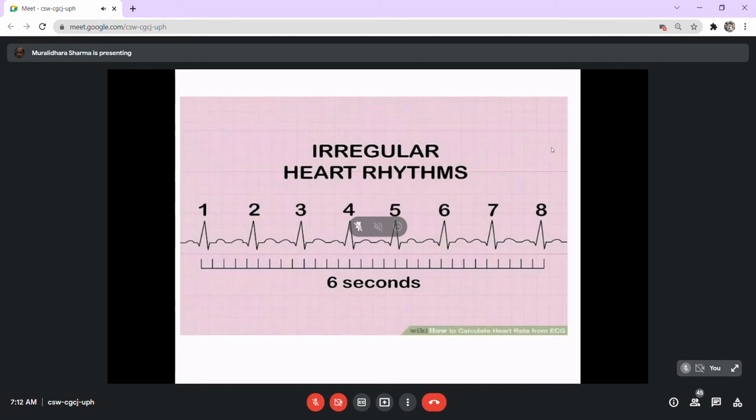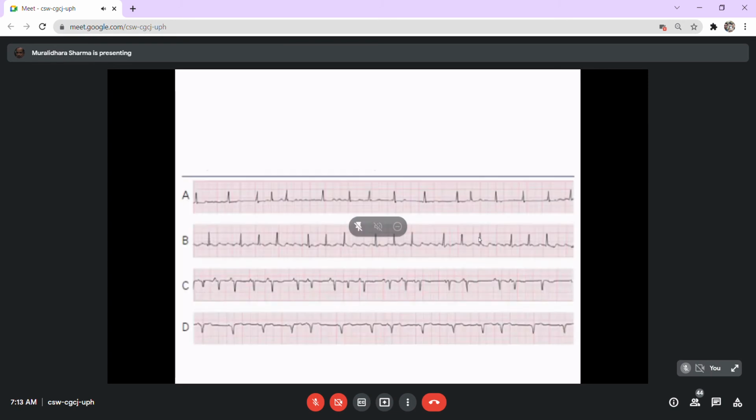If the patient has an irregular rhythm, then there is another method of calculating the heart rate, and this is done by what we call the 6 seconds rule. You will have to count the R waves in a duration of 6 seconds. Each of these 5 lines, that thicker segment, would be 0.2 seconds. So for 1 second, you will have 5 lines, for 6 seconds, 30 lines. So you will have to identify these areas of 30 segments, count the R waves in that, and then multiply it by 10.